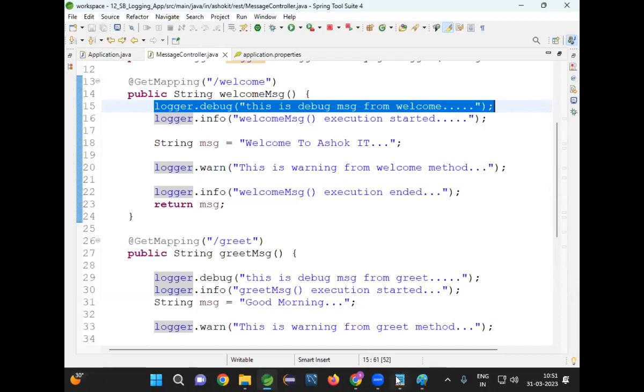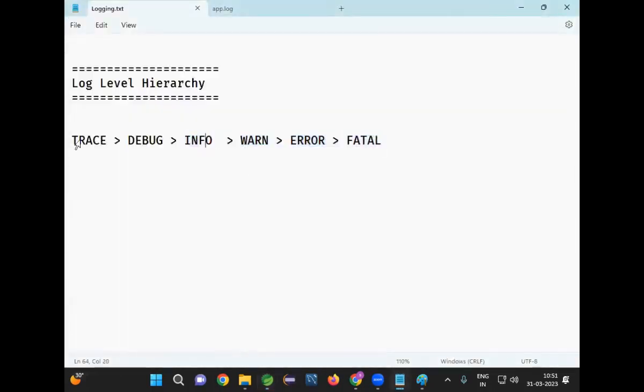So whenever we set one log level, this is the hierarchy, guys. Don't say, sir, it is a less than symbol, greater than symbol. Don't read that. It is not less than or greater than. It is representing hierarchy. When you set the level as info, from info, all the other levels will be printed. If you set the level as debug, all these levels will be printed. If you set the level as trace, all the levels will be printed.